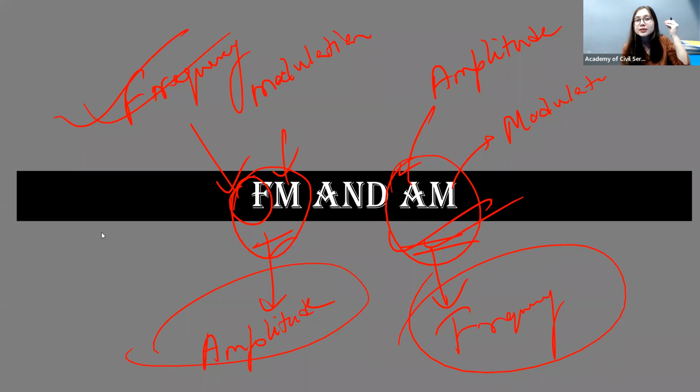Whenever we are listening to AM, right, the All India Radio, whatever news is being delivered on All India Radio is mostly through AM. And this is why after a period of time, sometimes you will feel that the connection gets lost, isn't it? So there are both advantages as well as disadvantages of FM and AM. FM gives good quality compared to AM, but FM's coverage is very, very less.